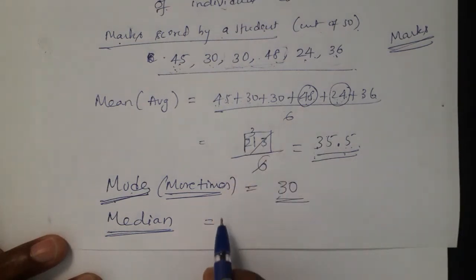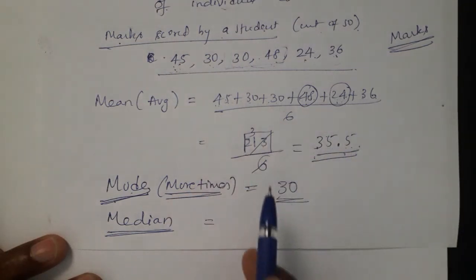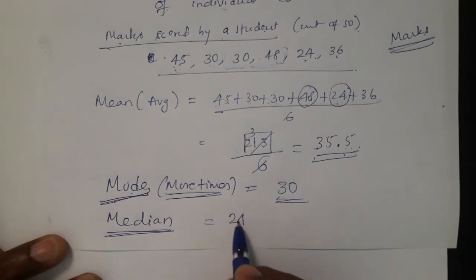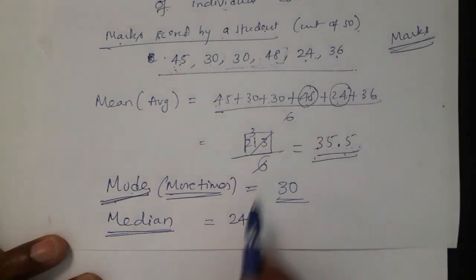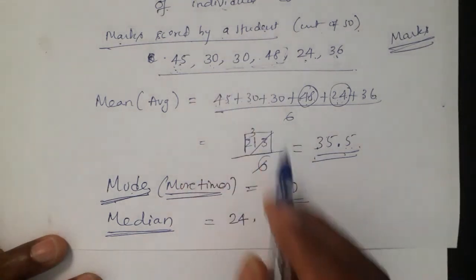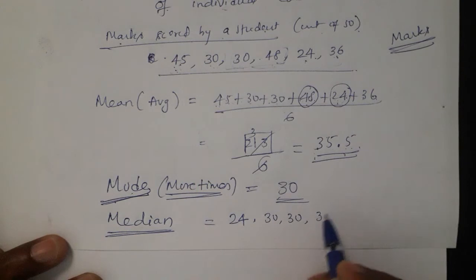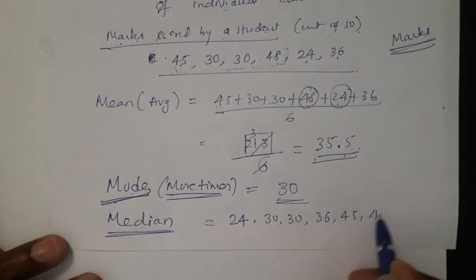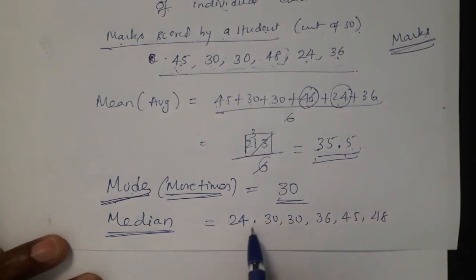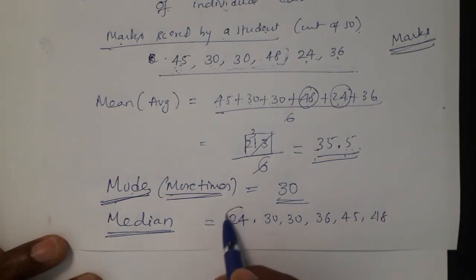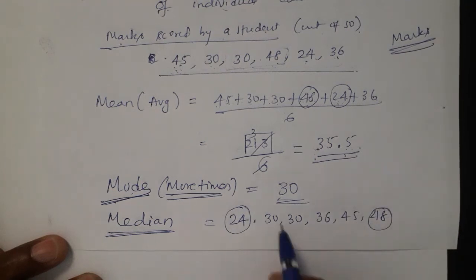So we will arrange. How to arrange? You can arrange in ascending order or descending order. We write it better in ascending order. 24 is the lowest, that you write first. Next 30 and 30 come. Next 36 comes. Next 45 and 48 come. After writing all the 6, we will check who is placed in the middle. To find who is in the middle, you can cut off from both ends with a pencil. 24 and 48 eliminated, 30 and 45 eliminated. Finally here there are 2 numbers.